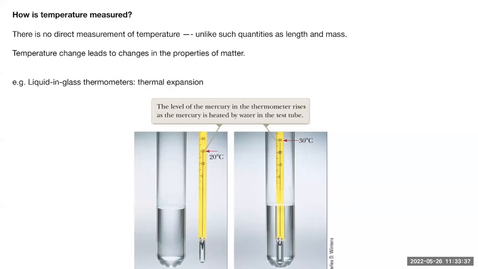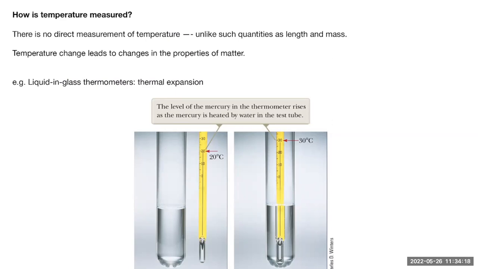No such luck with temperature. You can never measure temperature directly with another temperature. There's no such thing. How does a thermometer work? A thermometer, again, is placed in thermal contact with a substance whose temperature you wish to measure. And after a while, it does reach the same temperature. Thermal equilibrium has been established. No energy exchange happens anymore. But how does a thermometer give you a temperature reading? It's not reading from its own temperature directly. It displays a temperature based on some change in its physical property.